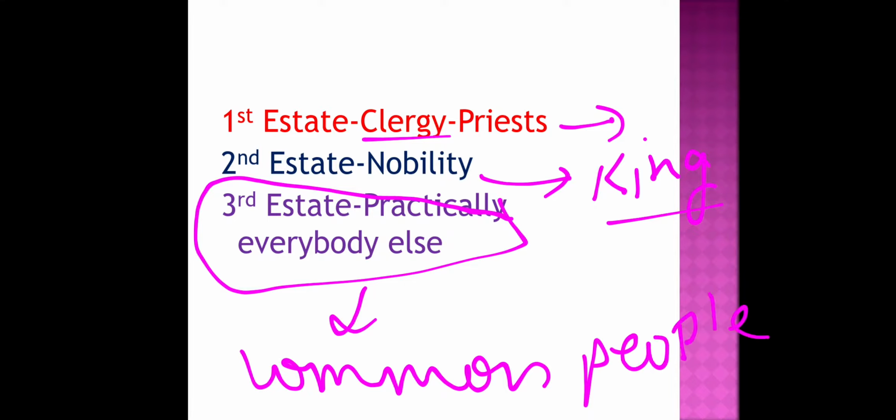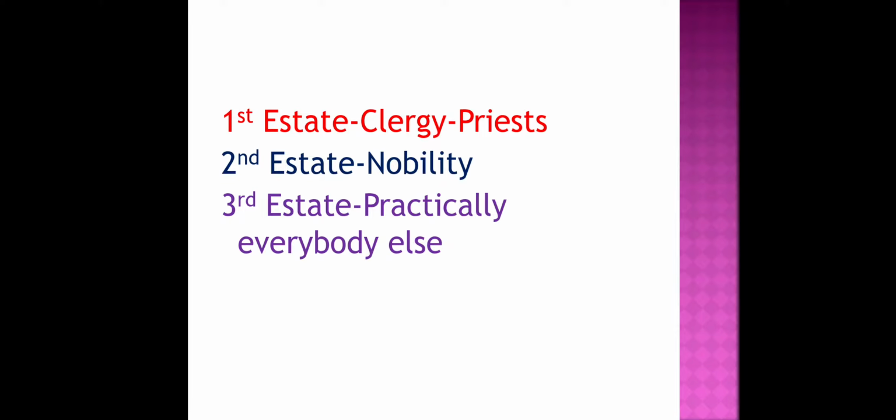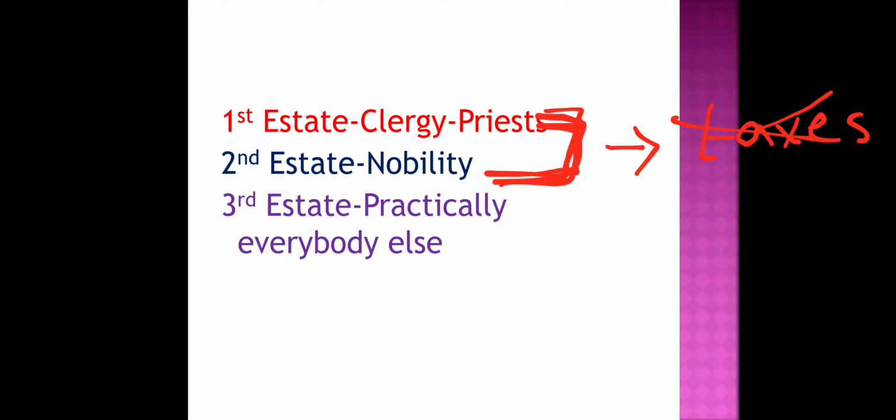A very important thing about them is that the first two estates, the clergy and nobility, were exempted from paying taxes. That means they didn't pay taxes.